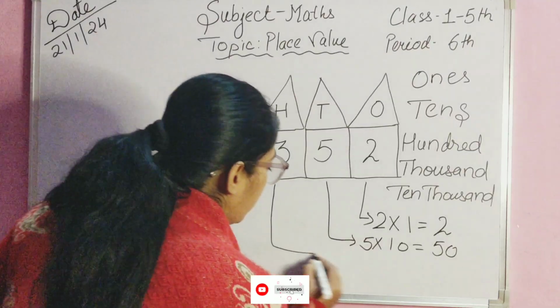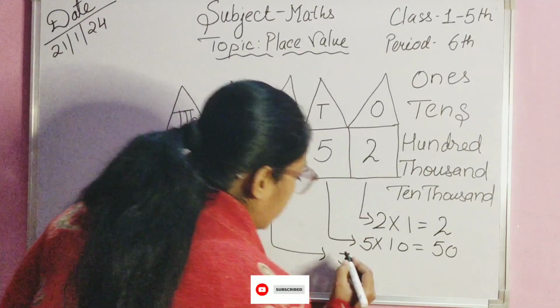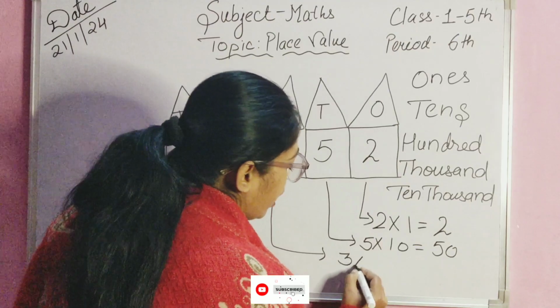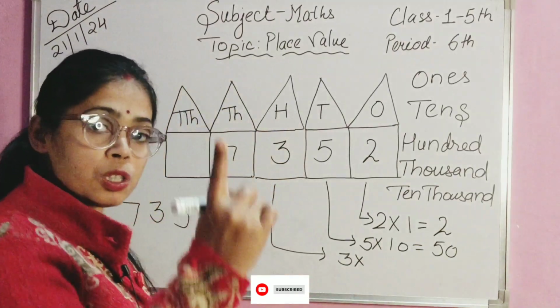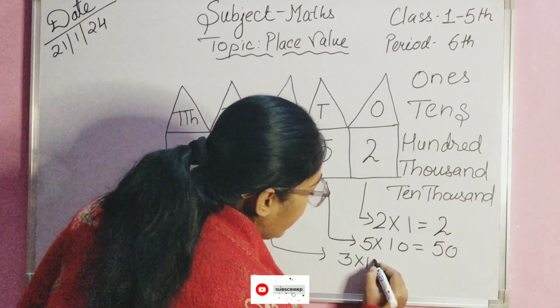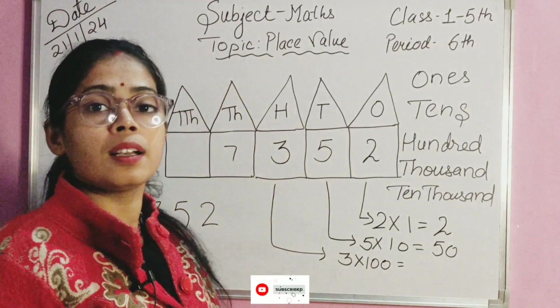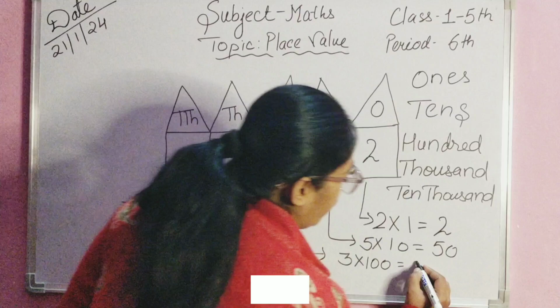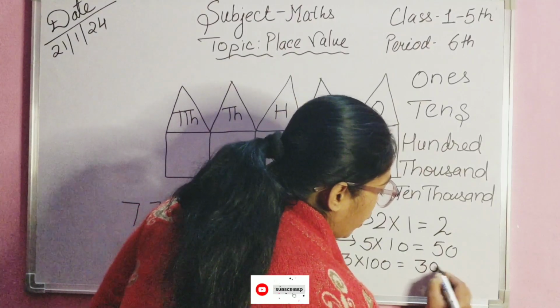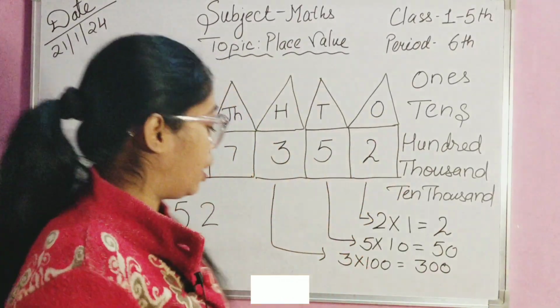Next, you can see at 100 place 3. Okay, so we will write the number here, 3. So what do we do at 100? 2 0 is added, so we add 2 0. So what will be the number? 300. Very good, very nice, students.